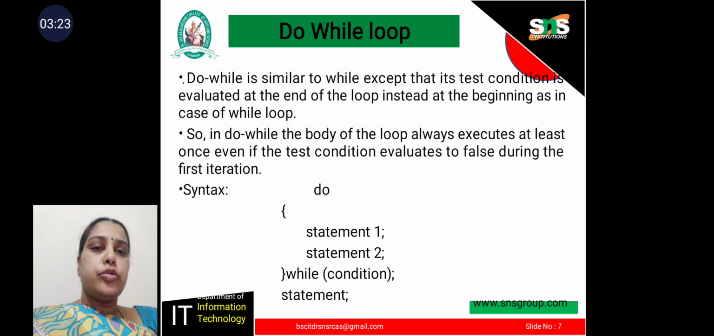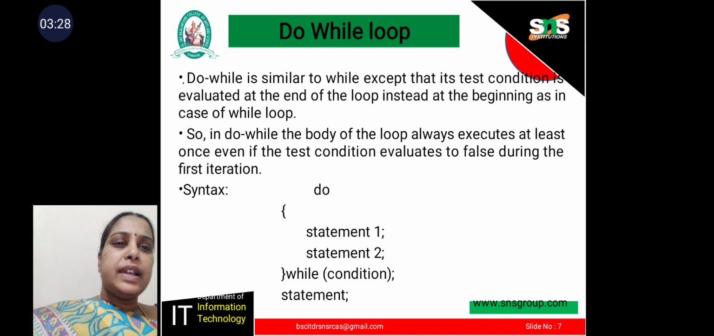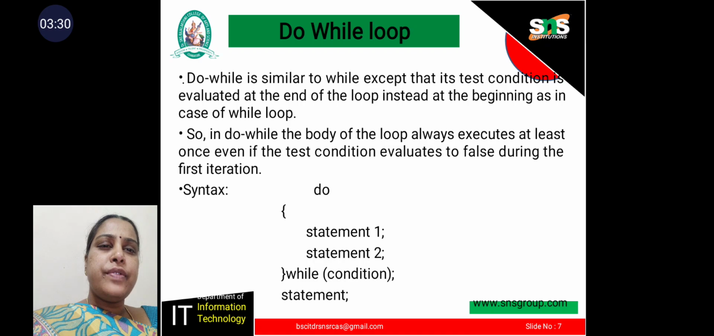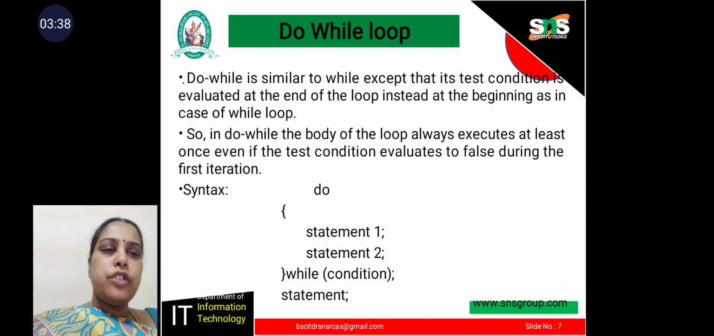Next, do while loop. Do while is similar to while, except that its test condition is evaluated at the end of the loop instead of the beginning, as in the case of while loop. So in do while, the body of the loop always executes at least once, even if the test condition evaluates to false during the first iteration.